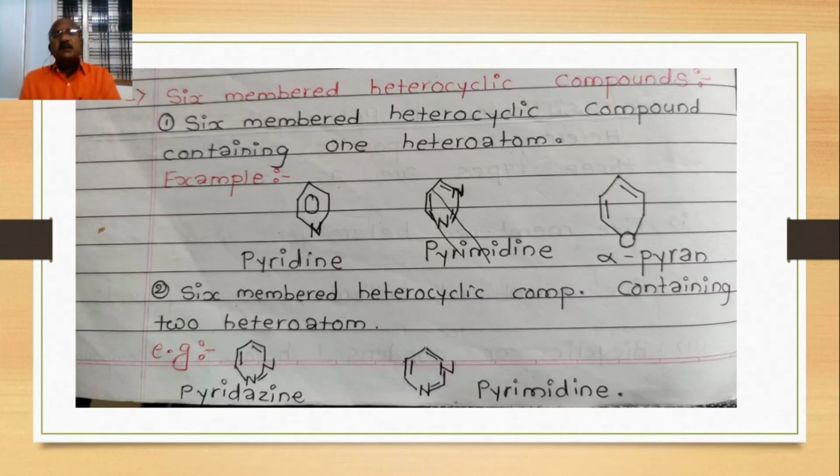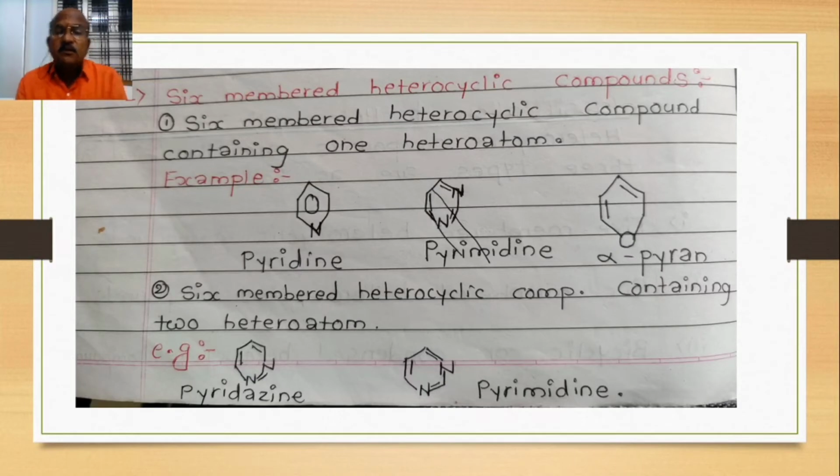Second one, the 6-membered heterocyclic compounds. These contain one heteroatom or two heteroatoms. The example with one heteroatom is pyridine. We know the structure of benzene. In benzene, when a CH is replaced by a nitrogen atom, that is called pyridine.